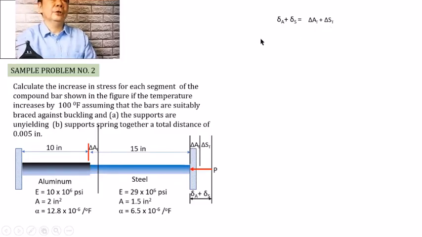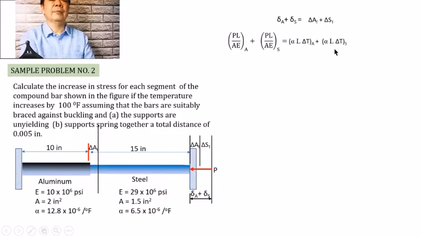Diba? So that if we're going to substitute the values, the formula, our deformation is given by the formula PL over AE. So that I have here PL over AE of the aluminum plus PL over AE of the steel shall be equal to alpha L delta T of the aluminum plus alpha L delta T of the steel.